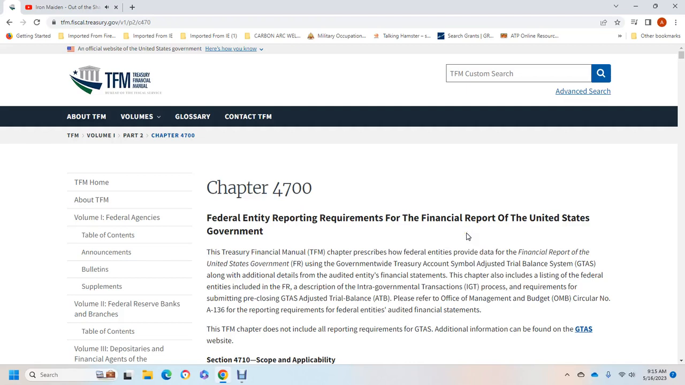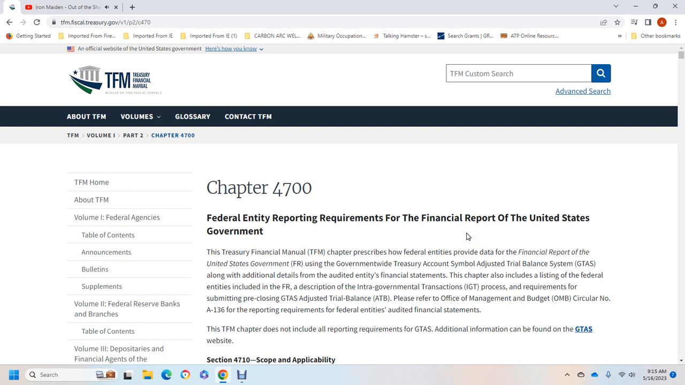This is Treasury Financial Manual, Volume 1, Part 2, Chapter 4700, Federal Entity Reporting Requirements for the Financial Report of the United States Government. The chapter prescribes the federal entity reporting requirements, including the table of financial reporting for the United States Government, for the Treasury Accounting Trial Balance System.